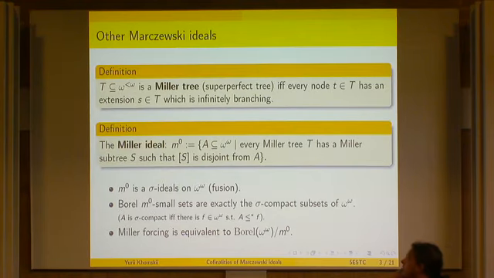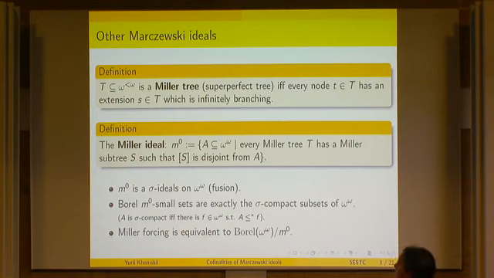And we have the most straightforward variations. We say that T in the Baire space is a Miller tree, or a superperfect tree, if every node in the tree has an extension which is infinitely branching. I suppose this is well known to many people as well. By analogy, we define the Miller ideal to be all the subsets of the Baire space such that a Miller tree can be shrunk to a smaller Miller tree disjoint from A. And by complete analogy, we can prove that this is a sigma ideal by using fusion.